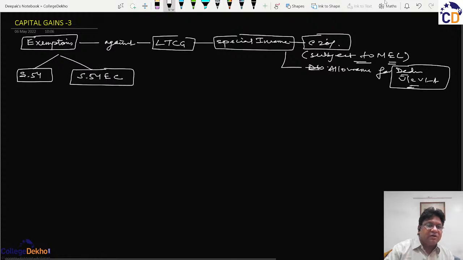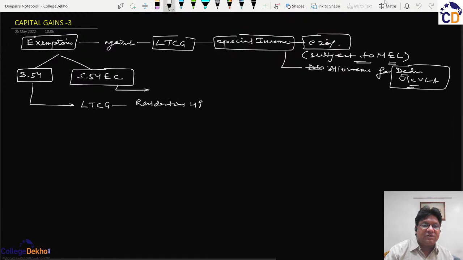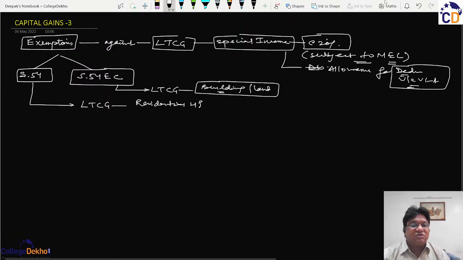Primarily speaking, section 54 will be against any long-term capital gain which has arisen from the transfer of a residential house property, and section 54EC will be against long-term capital gain which has arisen from the transfer of any building or land. This is an amendment from the year 2019 onwards. Earlier, section 54EC was available against all long-term capital gains, but after this amendment, section 54EC is available only against the transfer of building and land.